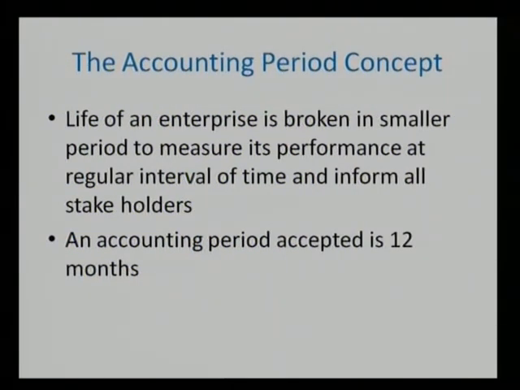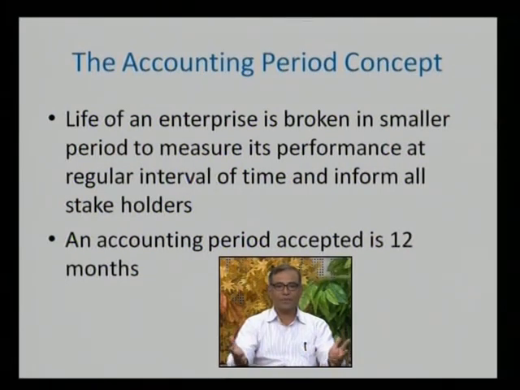The next concept is the accounting period concept. As we discussed previously, according to the business entity concept, the business is assumed to continue for a longer period of time. It does not mean that we will calculate the profit or loss of the business only at the end of the life of the business. If the business continues for 20 years, it does not mean that we will calculate the profit only after 20 years. All the stakeholders, for example the bank which has given a loan to the business, are interested to know the efficiency or profit of your business at the end of every year.